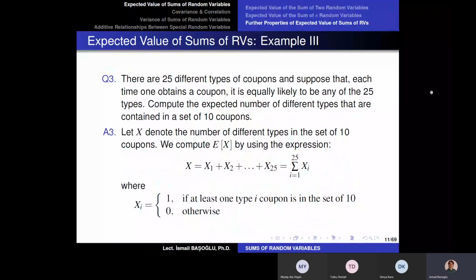But I'm going to explain in Turkish because this question is a little hard to understand. But let me read the question in English first.